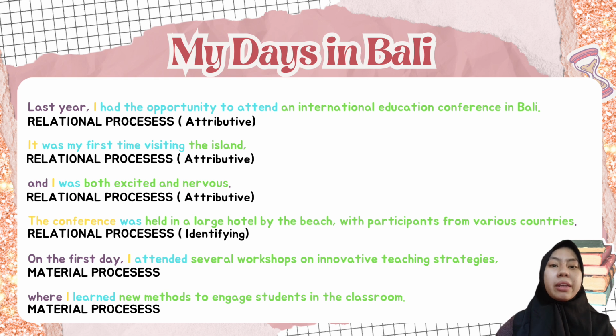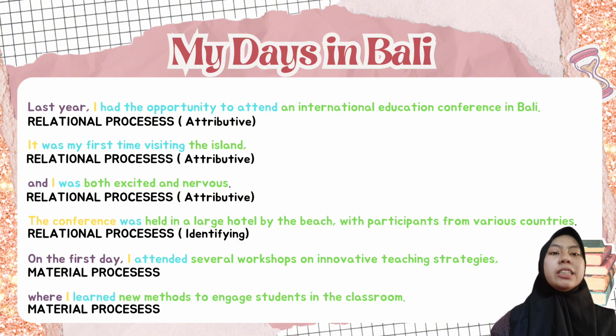In the fourth sentence, "the conference was held in a large hotel by the beach with participants from various countries," the word "was" is the identifying relational process. The conference is the token, and "held in a large hotel by the beach with participants from various countries" is the value. It can be concluded that the sentence falls into the category of identifying relational processes.